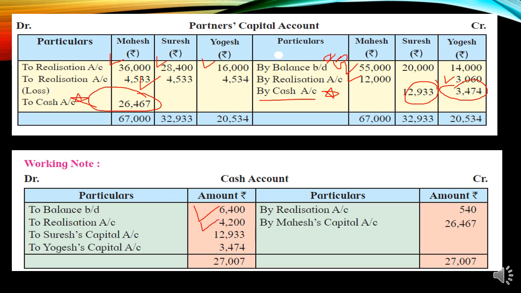And then whatever the balance is there, Mahesh 26,467, so two cash is there, so Mahesh will get it. So to Mahesh capital 26,467, the cross transfer is done, students, you can see. Okay, so remember this pattern. To Suresh capital account 12,933, and Yogesh capital, and finally it is tallied on the same amount. So here the cash account is tallied and the business will be closed.